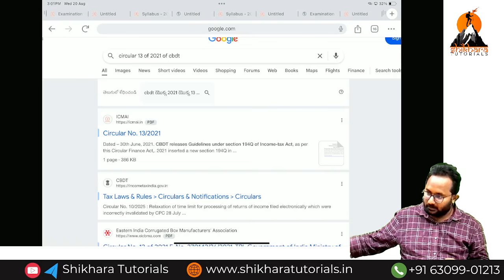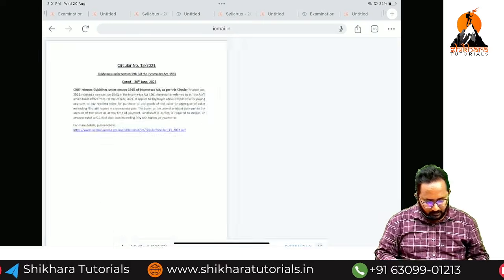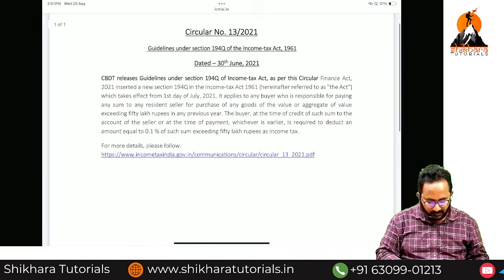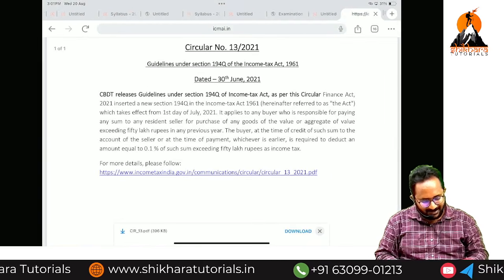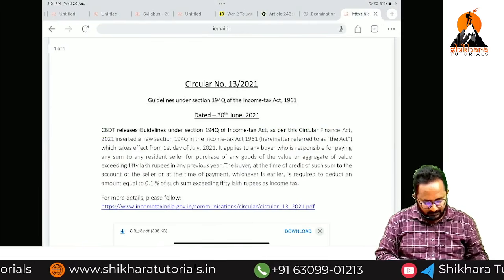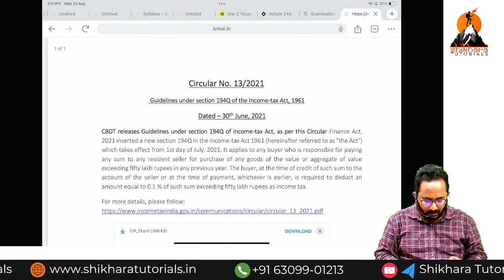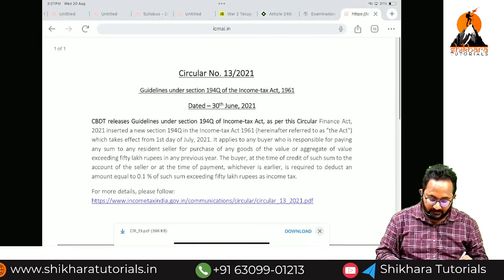Circular number 13/2021. Okay sir, our ICAI website has given this, or it may have been downloaded from the ICAI website. Now, what is that, ma? Guidelines under section 194Q. What is the date of issuance of the circular, ma?